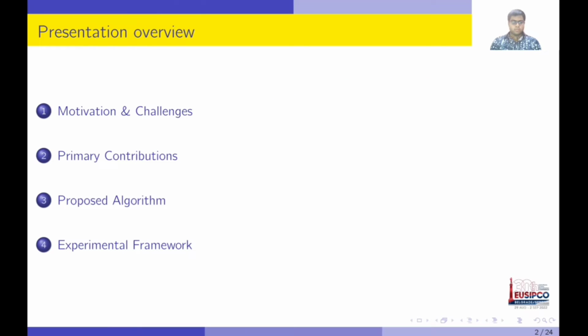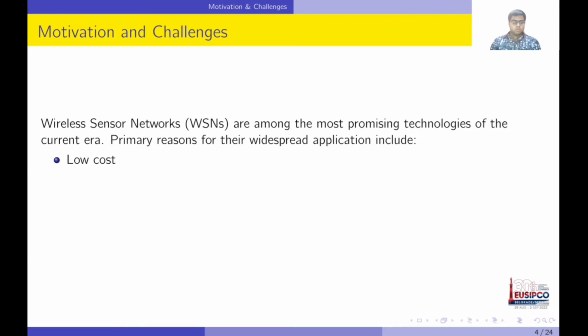We organize our presentation as follows. In recent years, we have found a widespread application of wireless sensor networks in various fields. The primary reasons for their widespread application include their low cost, small size, low power consumption, and ease of deployment.